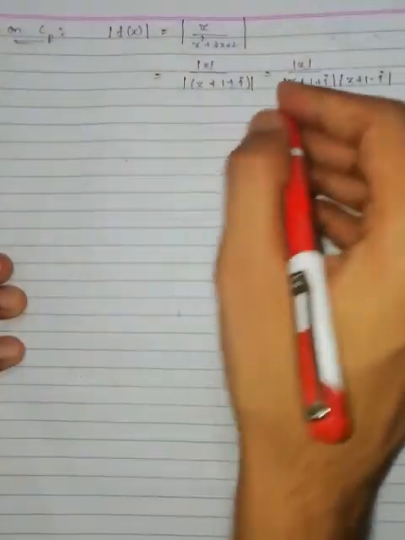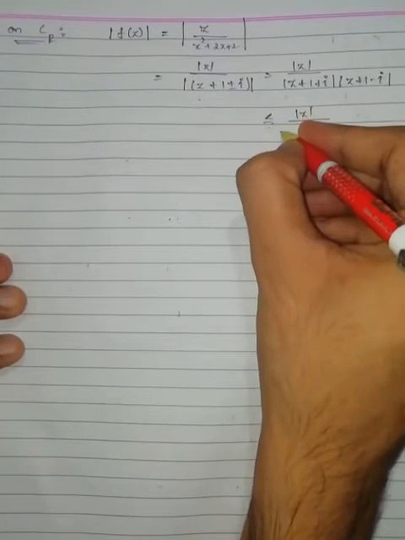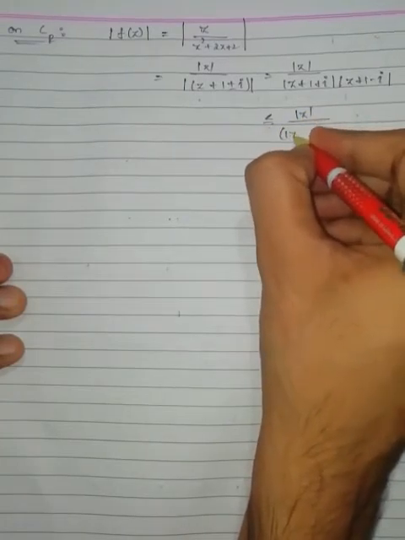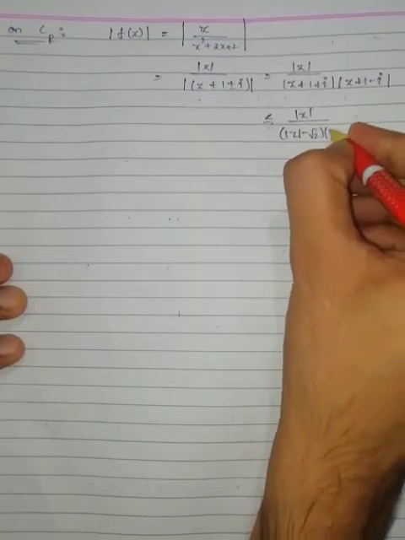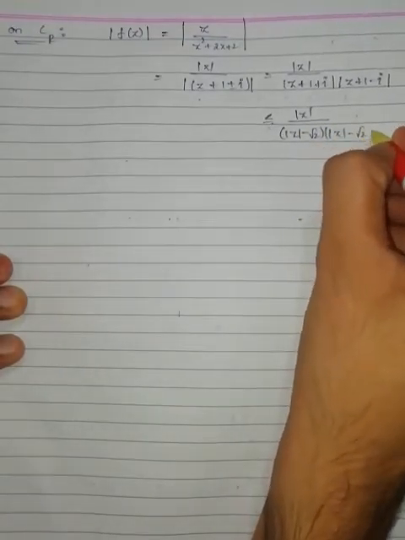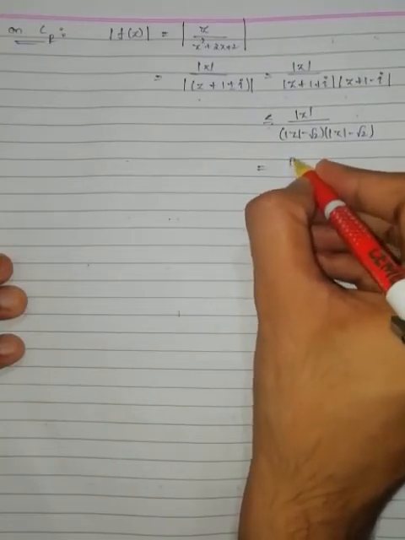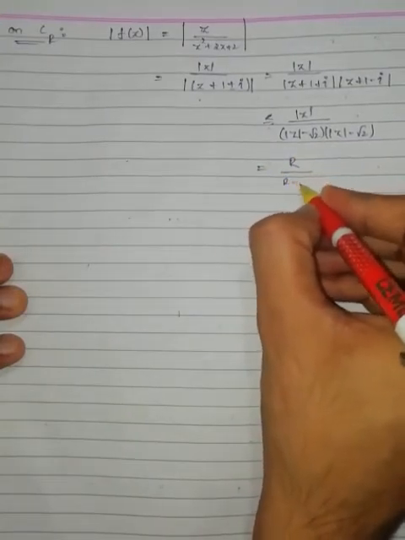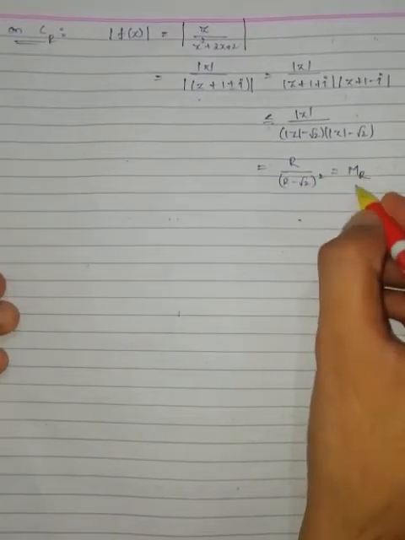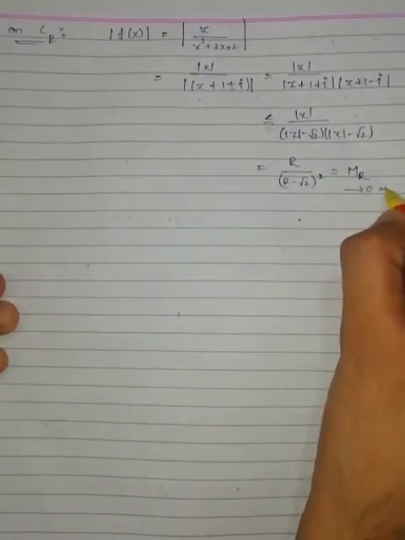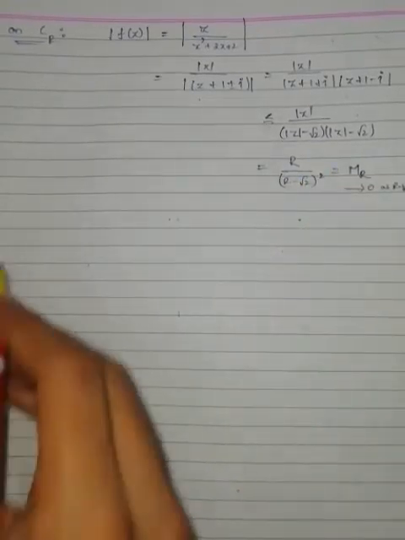Now this is less than or equal to modulus of z by modulus of z minus root 2 into modulus of z minus root 2, which is equal to R by (R minus root 2) whole square, which is equal to M_R. And M_R tends to 0 as R tends to infinity, because the denominator power is larger.